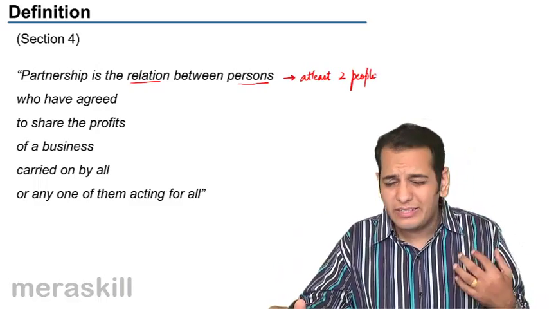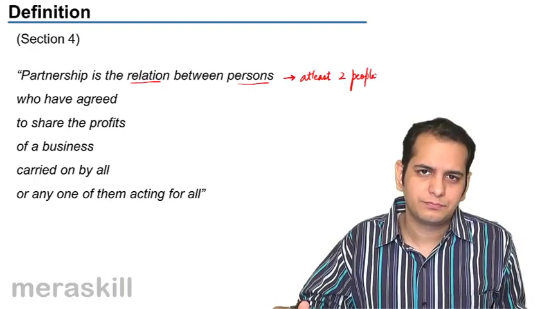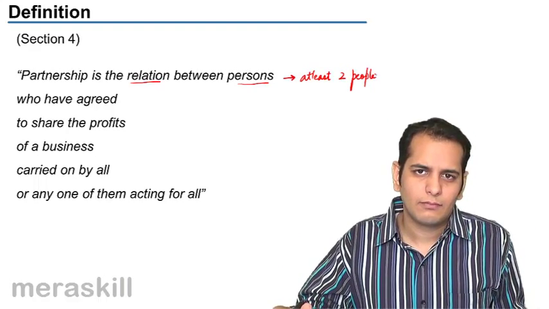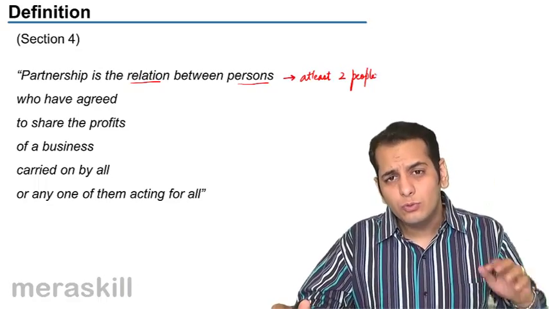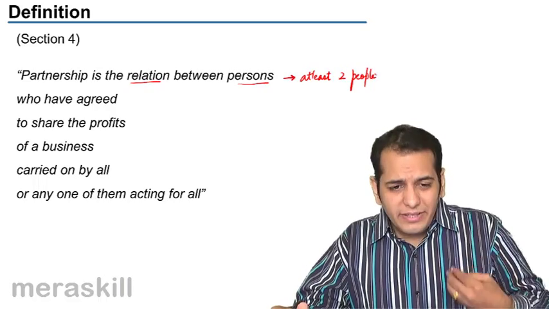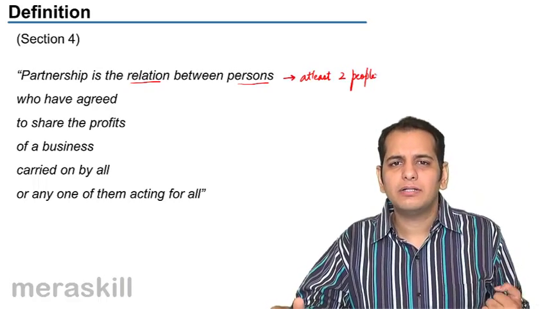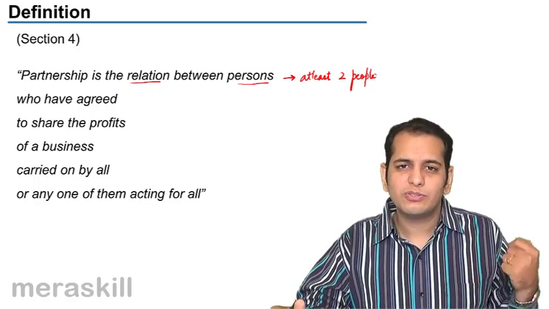Now this is very basic in regards to partnership. One person cannot start a partnership. With whom will he partner? Partner means that you have somebody to partner you, somebody with you to help you out, somebody to share responsibility.